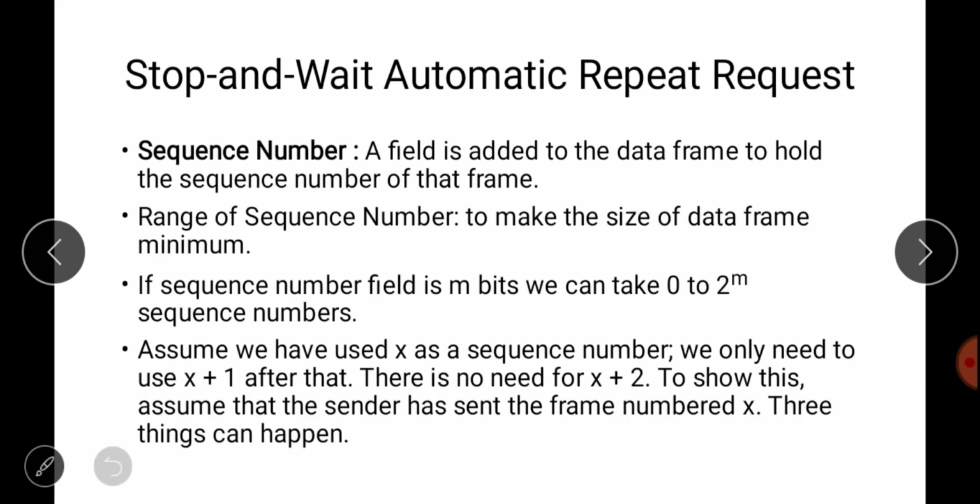Okay, next we'll see what is sequence number. Sequence number is a field which is added to the data frame to hold the sequence number of that frame. So what is the range of the sequence number? We decide the range of the sequence number so that the size can be the minimum. If we are taking m bits to denote a sequence number, we can take from 0 to 2 power m sequence numbers.